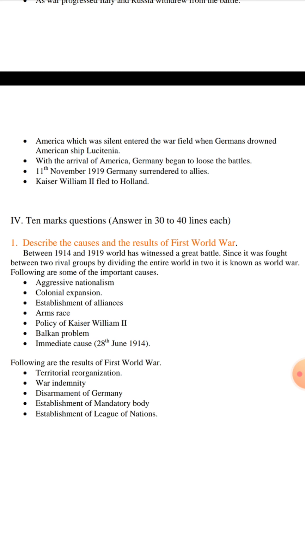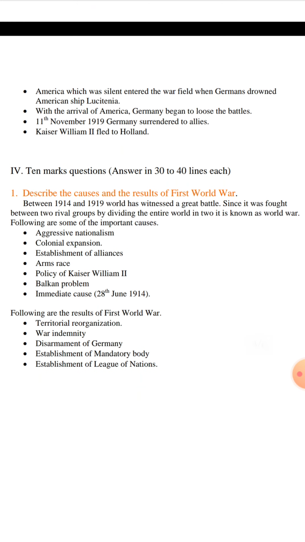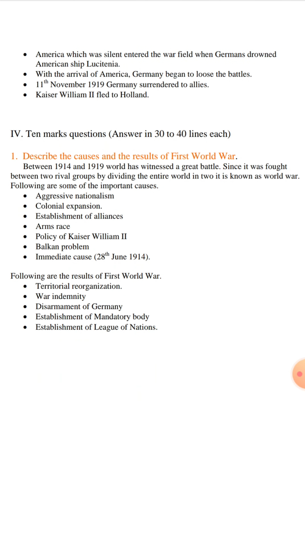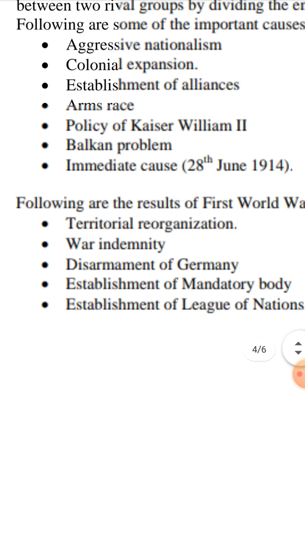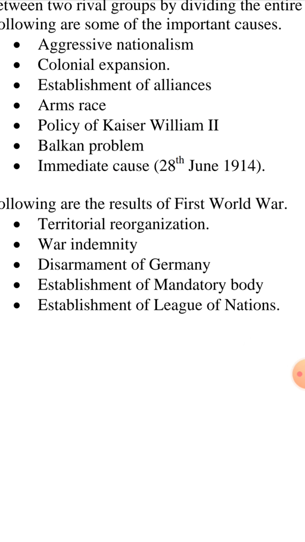Following are some of the important causes: aggressive nationalism, colonial expansion, establishment of alliances, arms race, policy of Kaiser William, Balkan problems, immediate causes. Following are the results of First World War: territorial organization, war indemnity, disarmament of Germany, establishment of mandatory body, establishment of League of Nations.